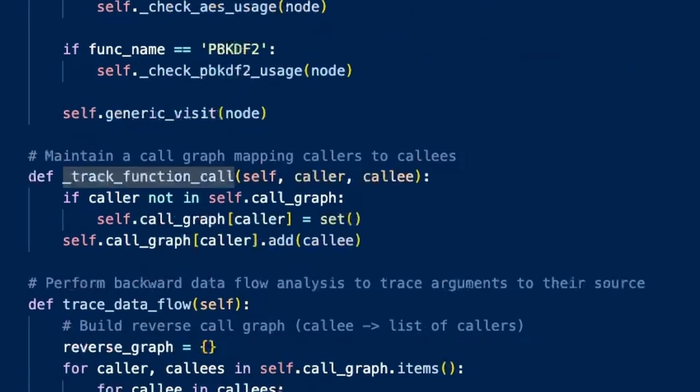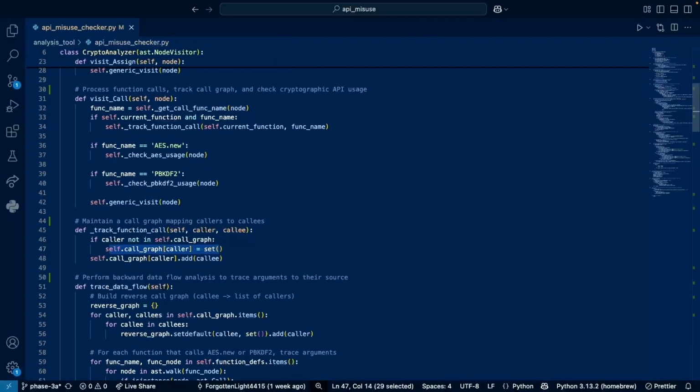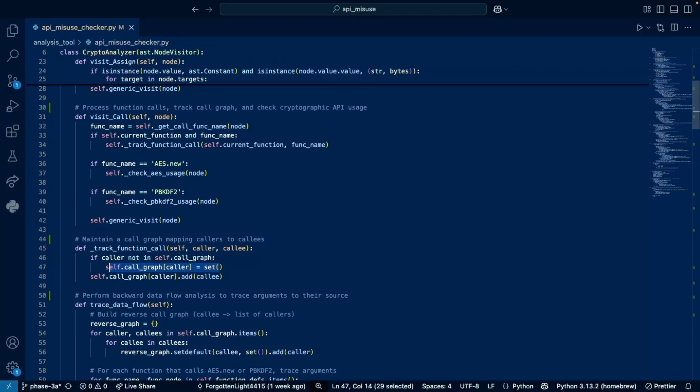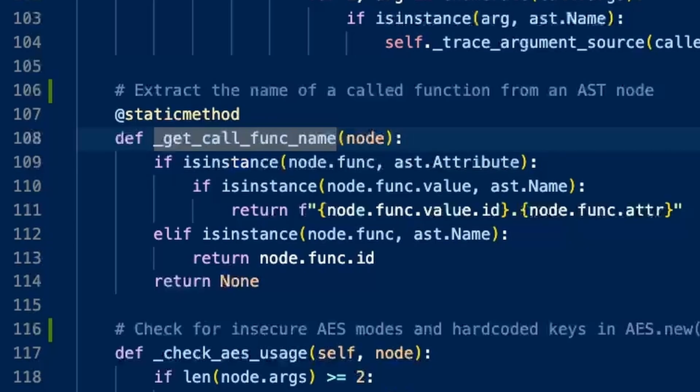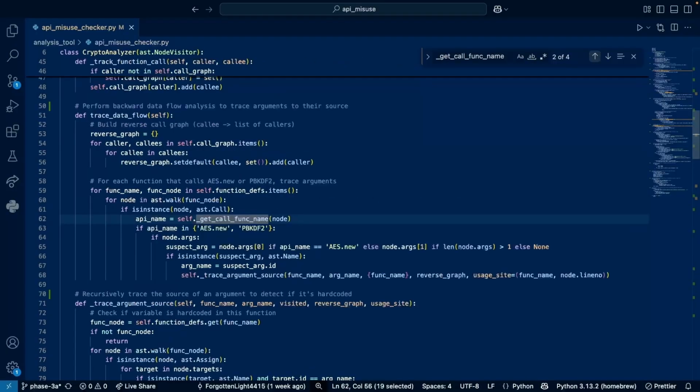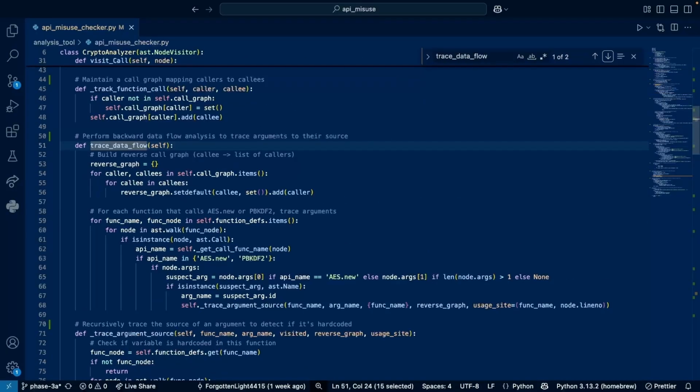Let's go to track function call. It's very simple. If the function is not in the call graph, I'm just going to add it to the call graph. That's about it. Get call function name is just going to use the AST module to get the function name and return its ID back to our caller function.